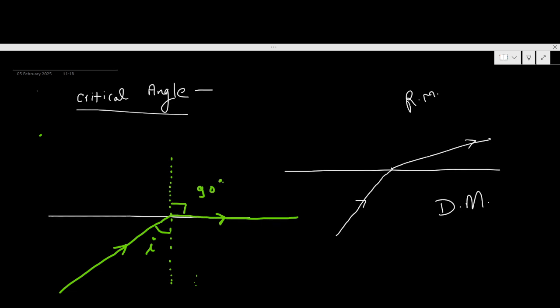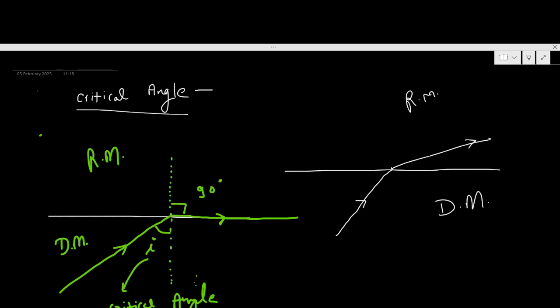So keep one thing in mind. When the angle of refraction is 90 degrees in the rarer medium, then the angle of incidence is known as critical angle. Okay, so here we have this is the rarer medium and this is the denser medium. And this angle is called the critical angle. Very simple definition of critical angle: the angle of incidence in the denser medium corresponding to which the angle of refraction is 90 degrees is called critical angle.